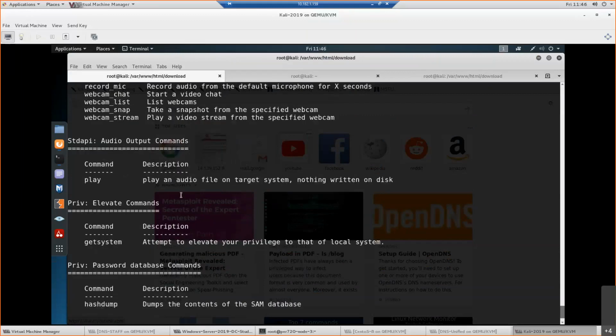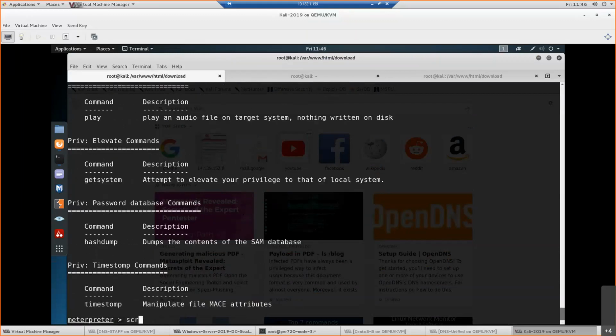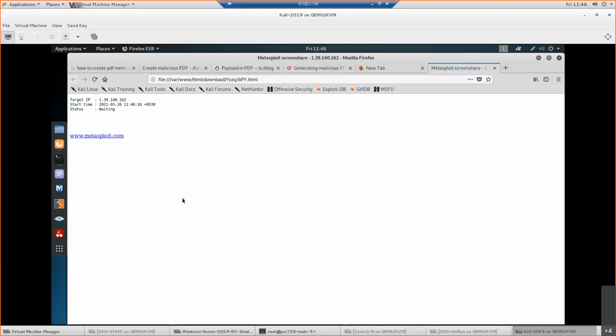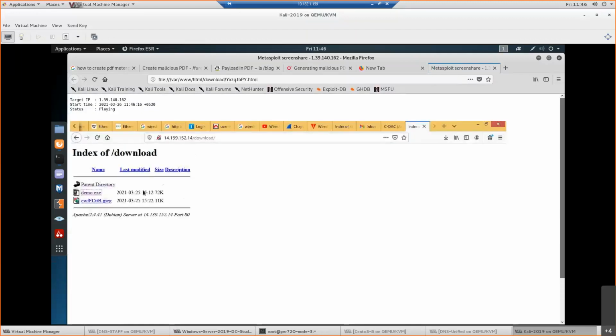So if I say screen share here, you can see the screen I'm accessing remotely. That is not clearly shown here. Okay, it is not showing. Now it is showing. See, you can see here. Whatever I'm doing there, it will show there. So this is what I am accessing on that machine.